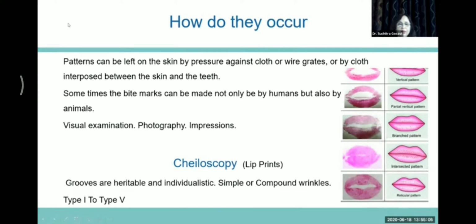Cheloscopy is another part of forensic odontology which is being studied. It is the study of lip prints. There are different grooves on the lips which are said to be heritable and individualistic. The grooves appear as simple wrinkles or compound wrinkles which give different patterns, type 1 to type 5. The type 1 pattern is vertical, then only partial vertical pattern is type 2. Type 3 is a branched pattern of grooves. Type 4 is an intersected pattern, and type 5 is the reticular pattern that is seen on the lips.